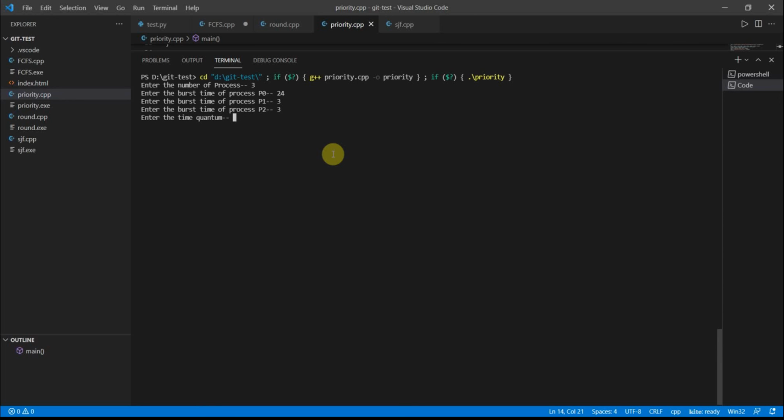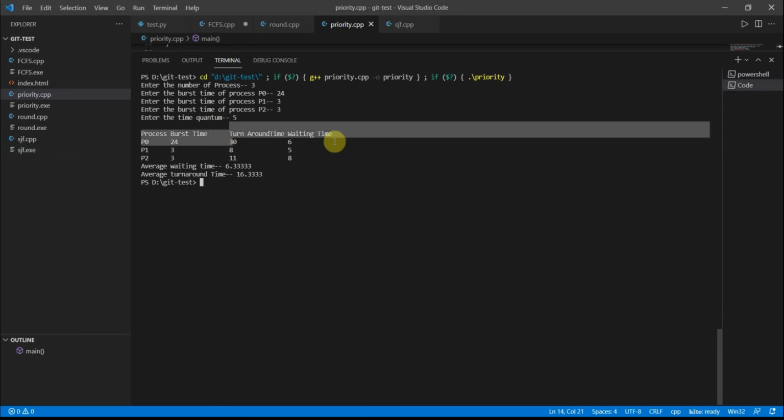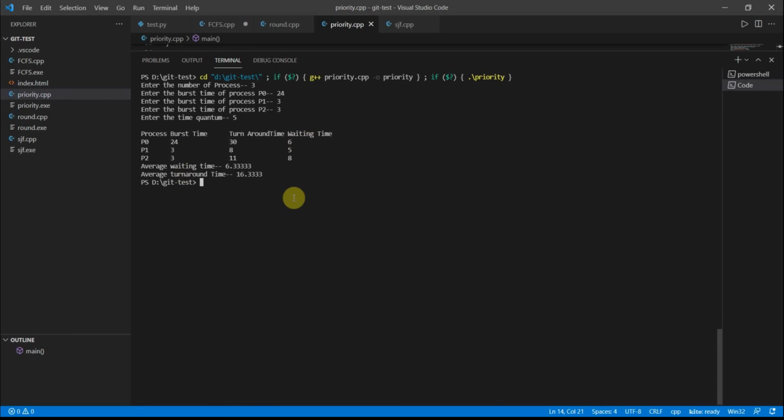Now I'm giving my quantum time as 5. Let's imagine 5. Now you can see here, first 24. In 24, turnaround time is 30, and waiting time is 0. Sorry, 6. How this happens is, first this is having 24. So let's take 24 this much, imagine. In that we have quantum time as 5. So in 24, 5 will be finished, means this much.